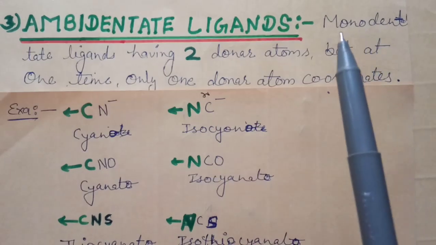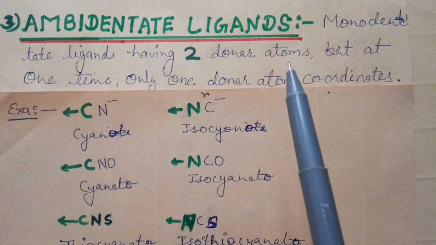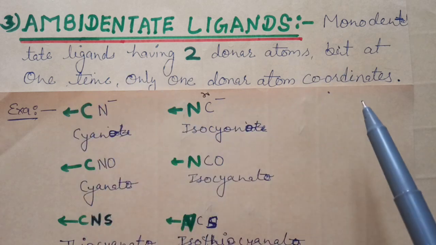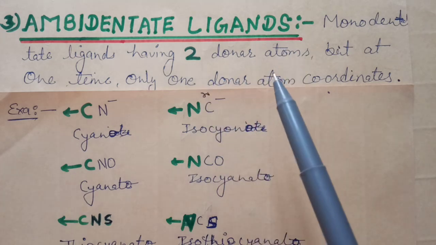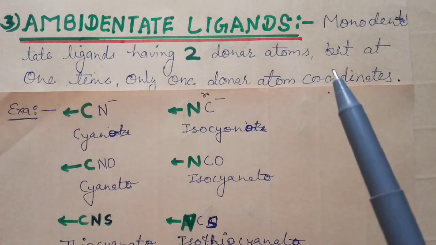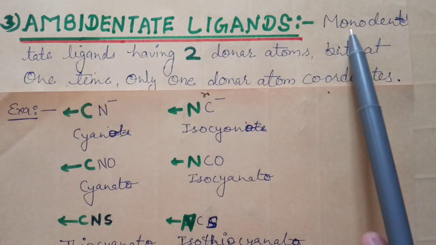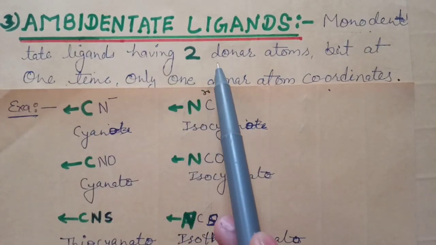Ambidentate ligands means monodentate ligands but with two or more donor atoms. But at one time only one donor atom coordinates with the central metal atom. Two donor atoms are present but only one donor atom coordinates at one time with the central metal atom. So these are monodentate ligands. It is very important. These are monodentate ligands with two donor atoms.